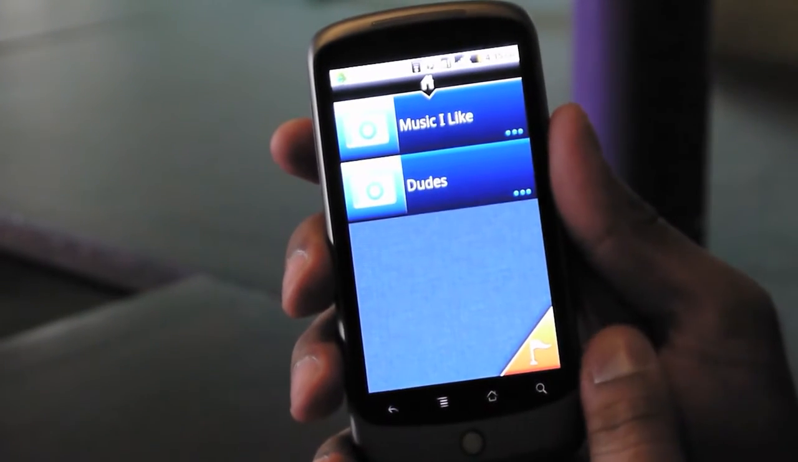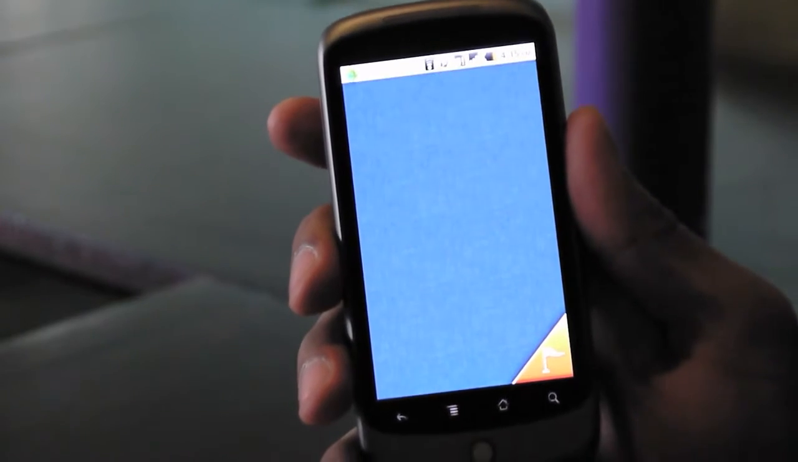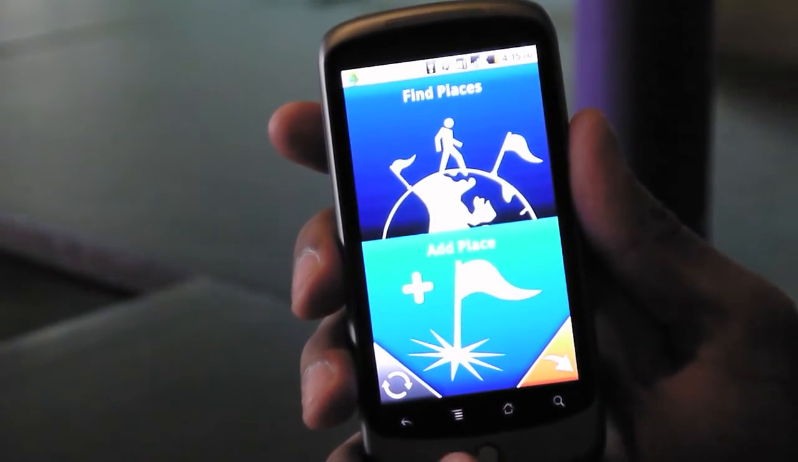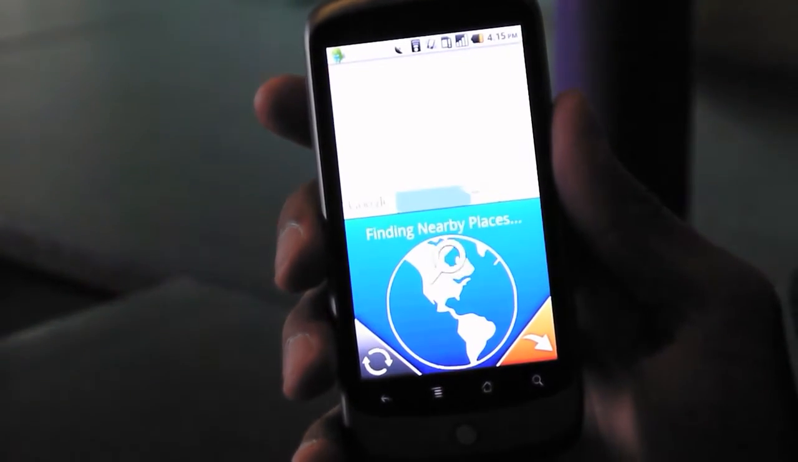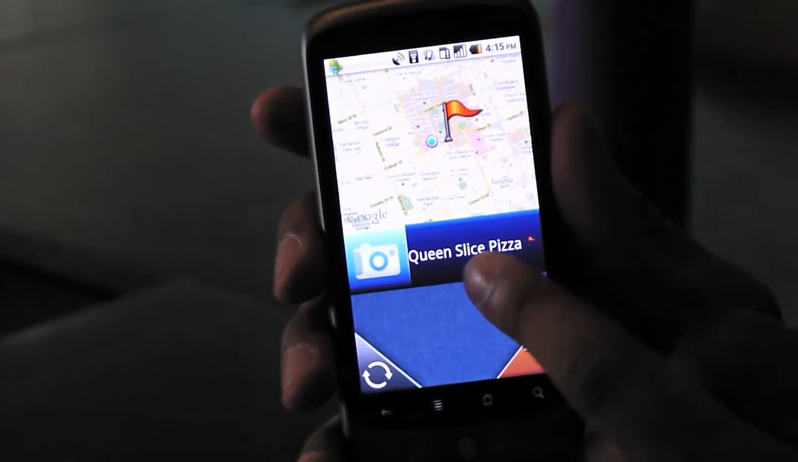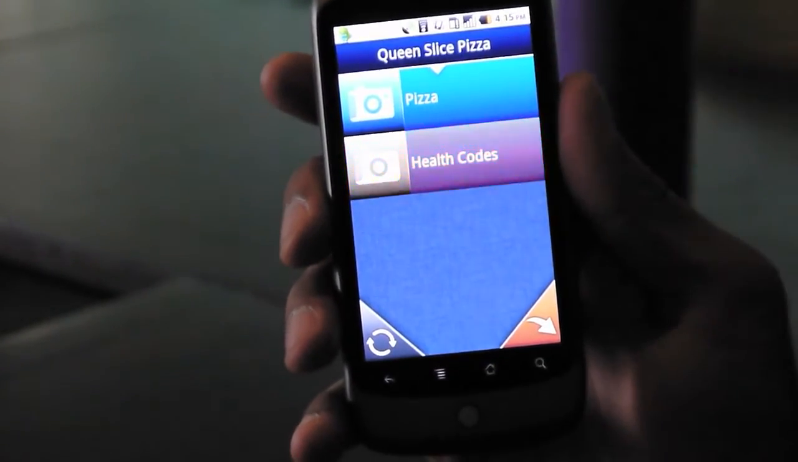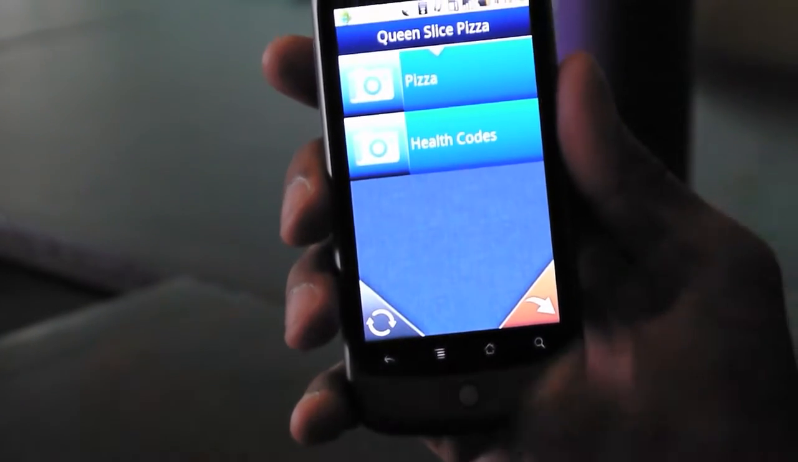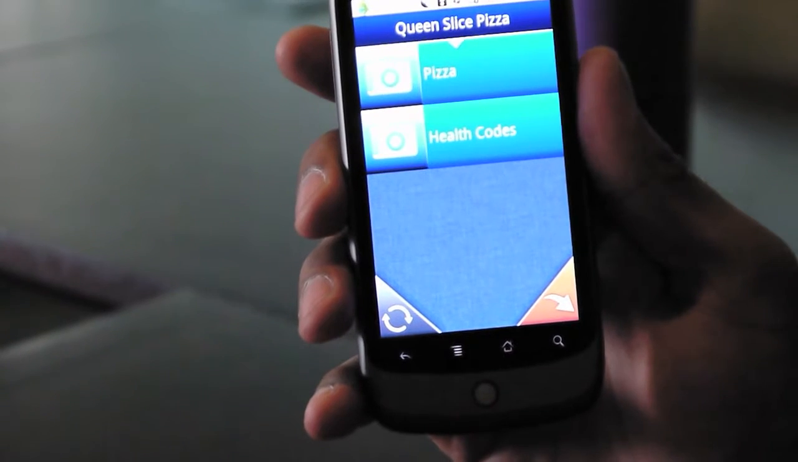And now if we click this bright orange flag in the bottom right corner, we switch to the location mode. And we can ask the phone to find places near me. And that's the top icon. Hit that and it says it's looking for nearby places, and it finds Queen Slice Pizza. So we click on that and we see the two words that Alex just added. Health codes. So we can go to Queen Slice and ask them why they don't follow health codes.